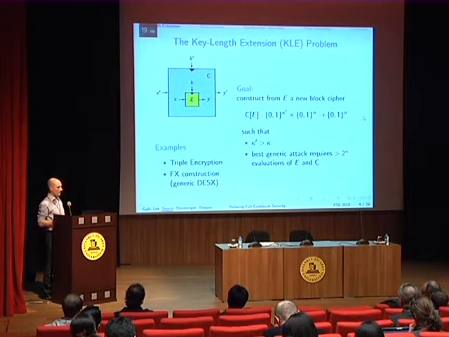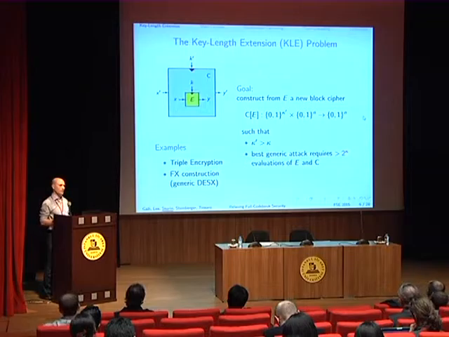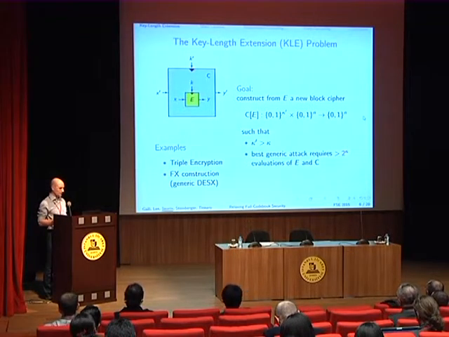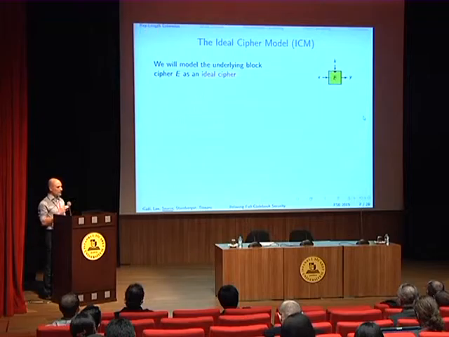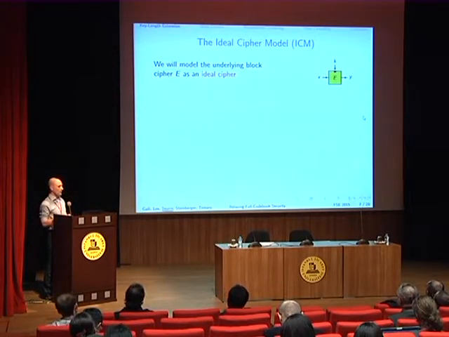Maybe the best known examples of this kind of scheme are triple encryption and also the FX construction, which is the generic variant of DESX. I will come back to this later. In this work, we will work in the ideal cipher model, which means that we will model the underlying block cipher E as an ideal cipher.